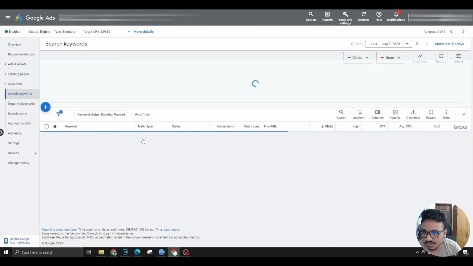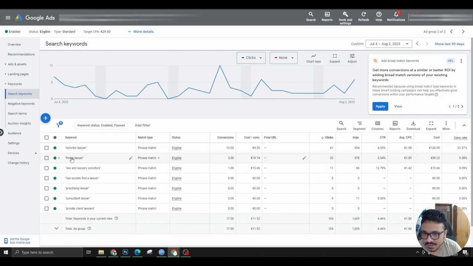So let's say lawyer, solicitor, find lawyer, law, and lawyer solicitors. These are keywords that bring in conversions. That's it, guys. That's all we are looking for. If a keyword is getting clicks but no conversions, just pause it. If a keyword is getting clicks and conversions but the cost per conversion is high, then it depends on you whether or not you want to keep that running or just pause it, kill it. Or if a keyword is doing well, just keep it running, just see what it comes up with.